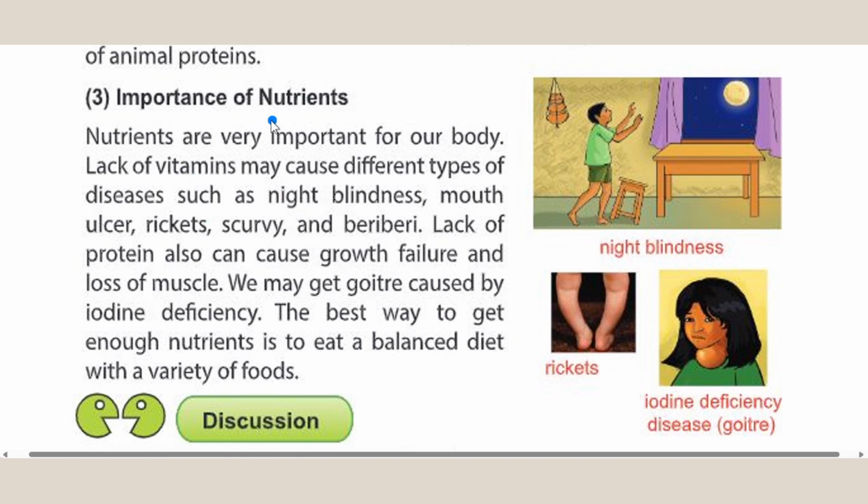3. Importance of nutrients. Nutrients are very important for our body. Lack of vitamins may cause different types of diseases such as night blindness, mouth ulcer, rickets, scurvy, and beriberi. Lack of protein also can cause growth failure and loss of muscle. We may get goiter caused by iodine deficiency. The best way to get enough nutrients is to eat a balanced diet with a variety of foods. See the images.